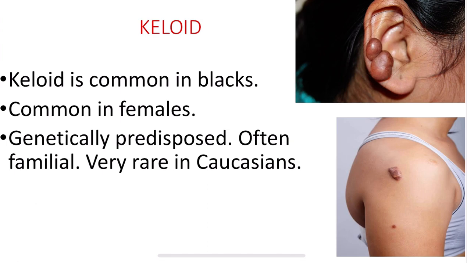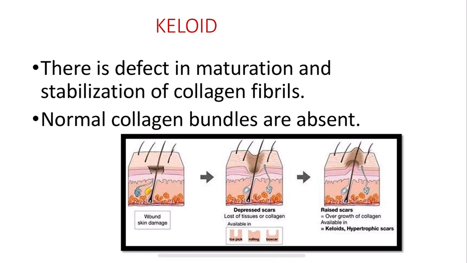Keloid is common in blacks. It is common in females. Genetically predisposed and often a familial history can also be found. It is very rare in the Caucasians and more common in the Africans and blacks. There is a defect in the maturation and stabilization of collagen fibrils. So guys, we saw this collagen is required for healing. When there is a defect in this maturation and stabilization, instead of maturation there is excessive production of the collagen fibrils. Then it results in the keloid formation.